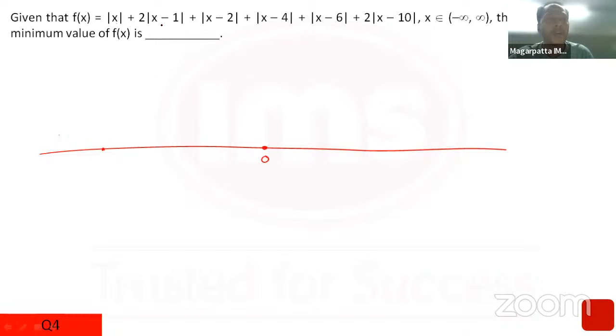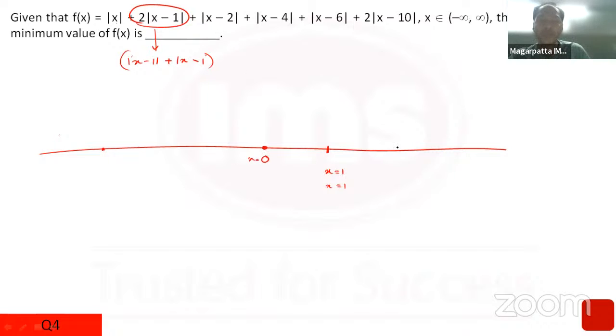The critical point for x minus 1 is x equal to 1. I've written x equal to 1 two times because this is equivalent of having 2 mods of x minus 1, so it's like having mod of x minus 1 plus mod of x minus 1. So there are 2 roots of x equal to 1.